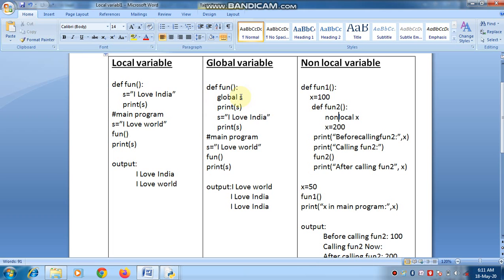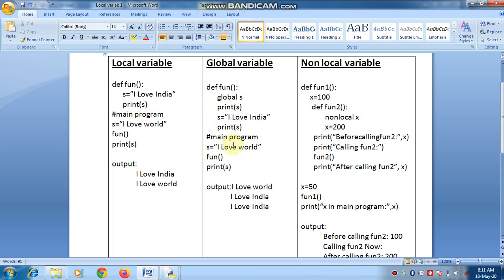In this program I used global s. S here is not a local variable of the function, because I used the global keyword here.